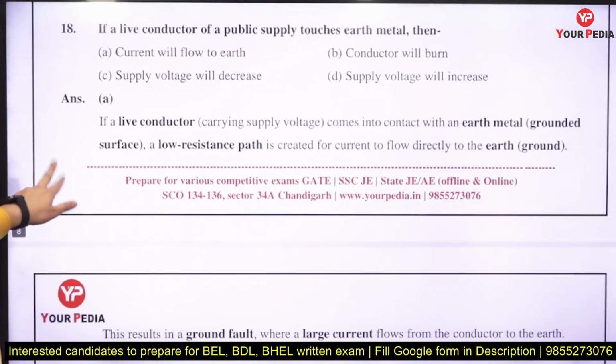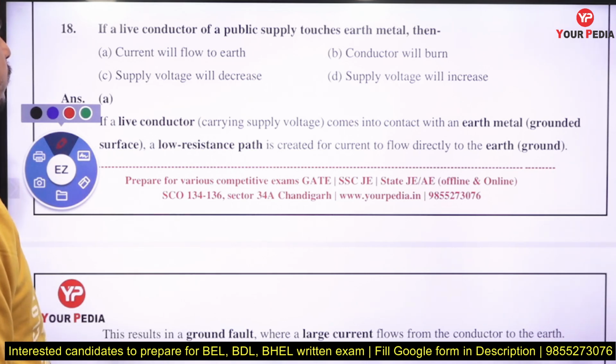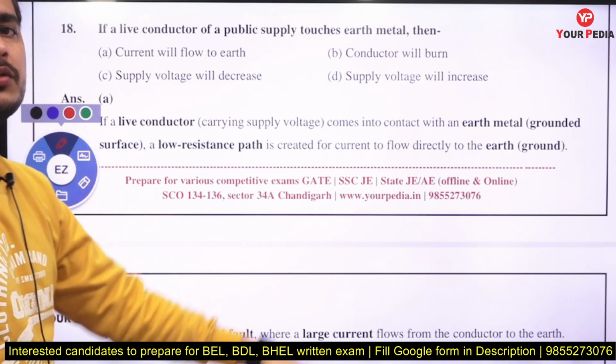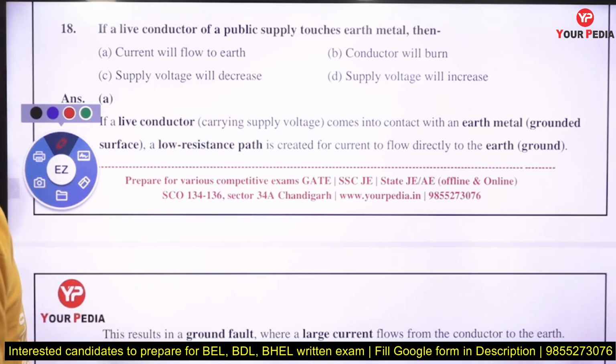If a live conductor of public supply touches earth metal, then the total current will pass through the earth, because the current will follow the lower resistance path and flow to the earth. Answer will be A.